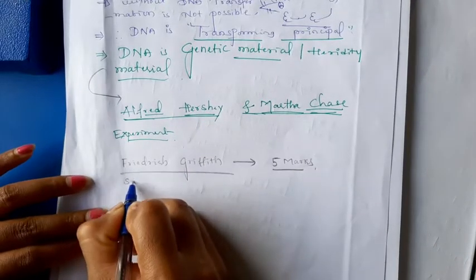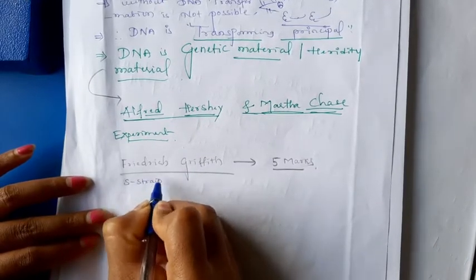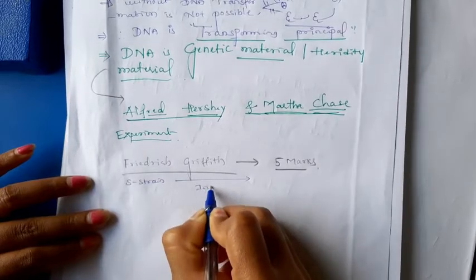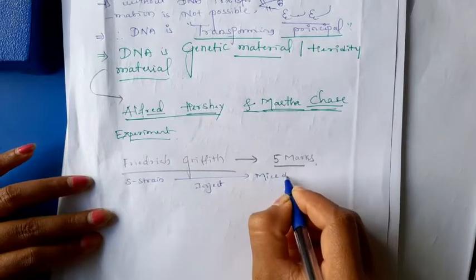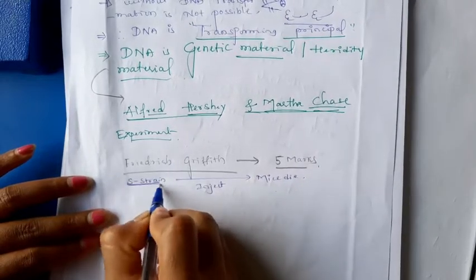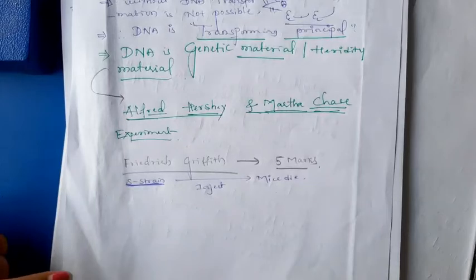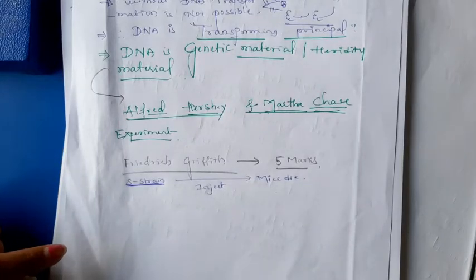if only S strain is injected to mice, the mice die, because S strain is very dangerous, because it is covered by the glycocalyx, that is the mucopolysaccharide layer.